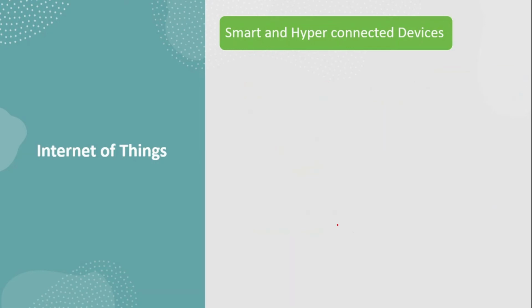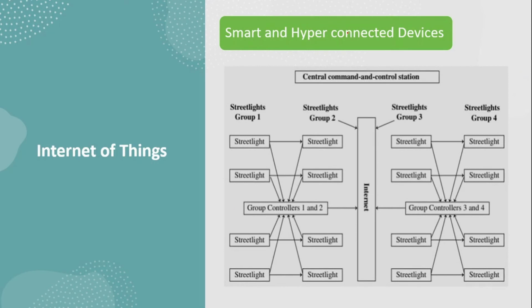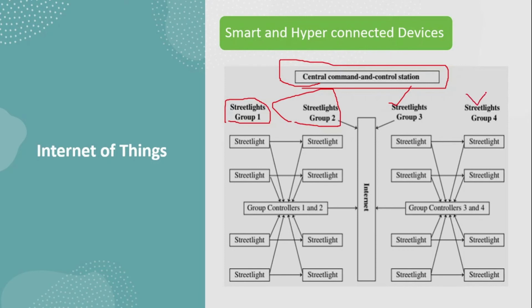Examples: street light monitoring, RFID. Coming to the first one, street light monitoring. Here one central command and control station is there, right? And street light groups are there, group 1, group 2, group 3, group 4. Group 1 and group 2 are connected to one controller, and group 3 and group 4 are connected to another controller.